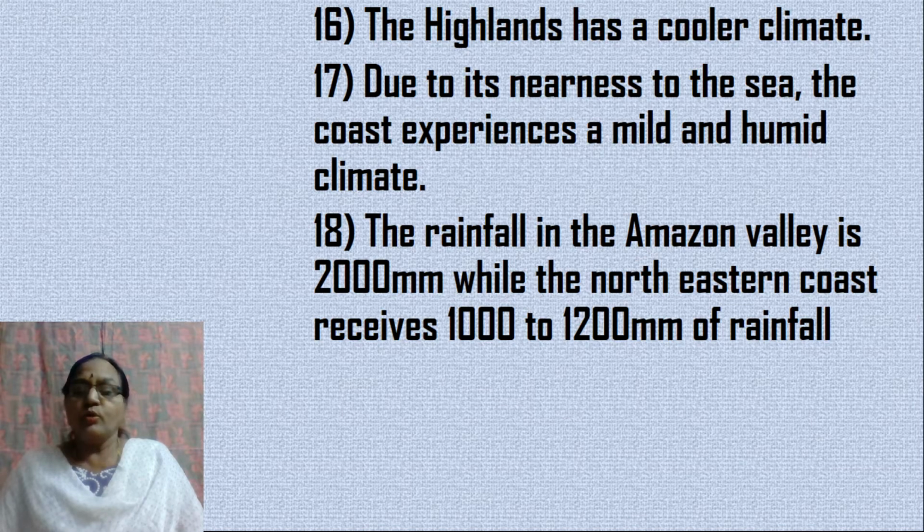But the amount of rainfall received along the eastern coast is just about 1000 to 1200 millimeters, and beyond the highlands, to the northeastern part of the Brazilian highland, the amount of rainfall is only about 500 millimeters. This region is a drought region, or in other words, it is known as the drought quadrilateral. Children, I suppose you have understood the climate of Brazil.